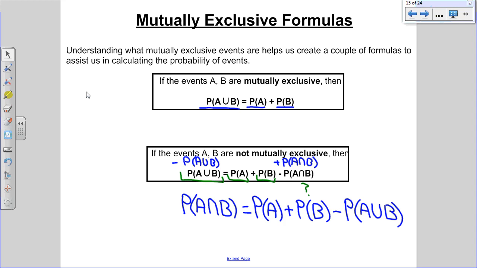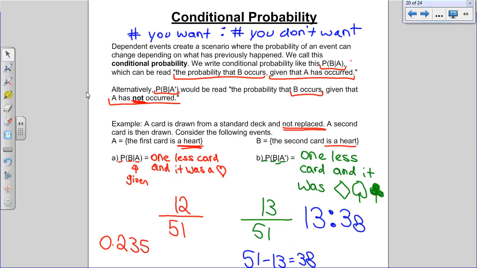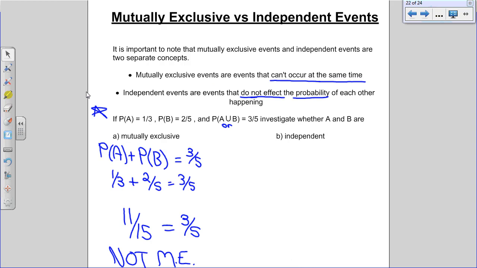If these events are not mutually exclusive, which we know they're not, then P of A and B should be equal to P of A, which is 1/3, plus P of B, which is 2 over 5, minus P of A or B happening.